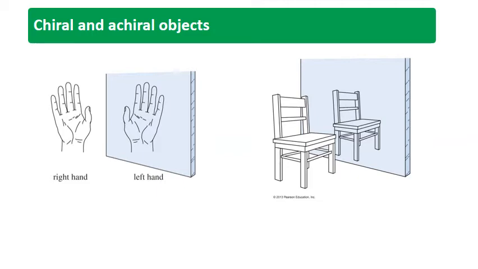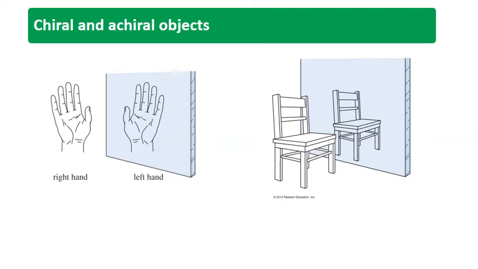Now on the other hand, if you look at the chair, it is symmetrical on its mirror image, so it is achiral in nature. The object that is superimposable, that means exactly overlaps its mirror image, is called achiral, and it is symmetrical. In the present text, when we refer to symmetry, we mean the plane of symmetry.